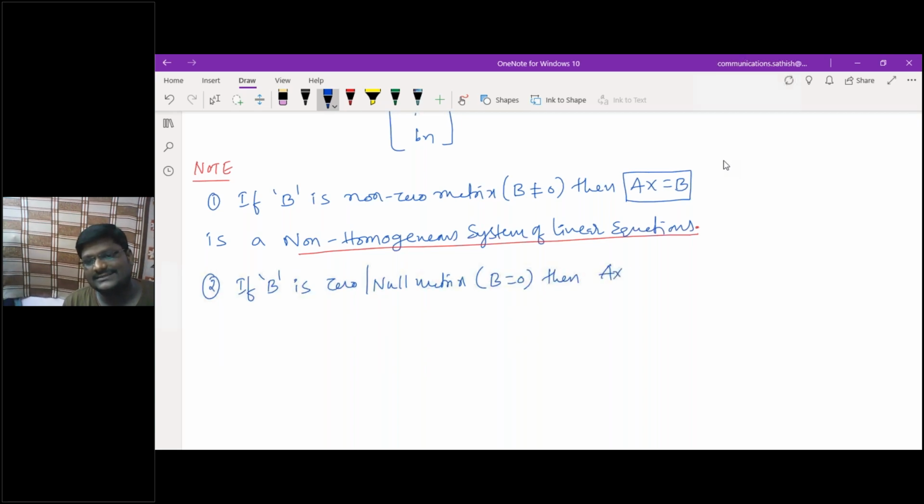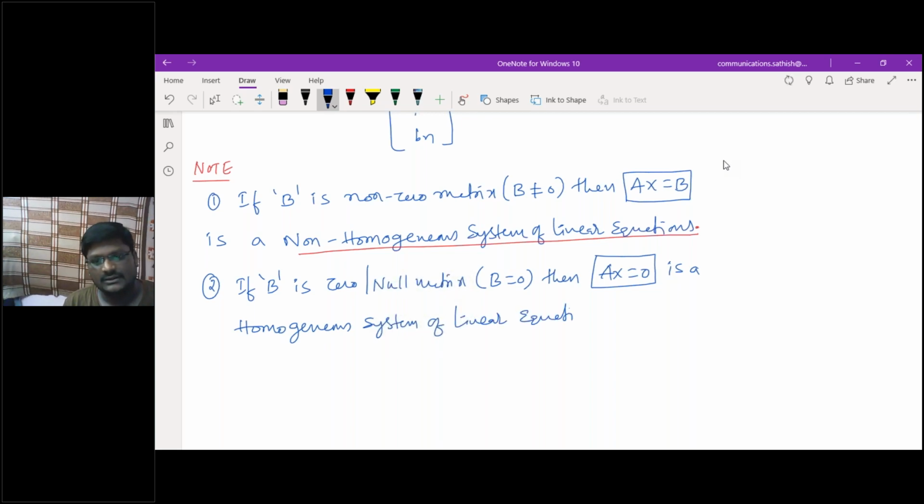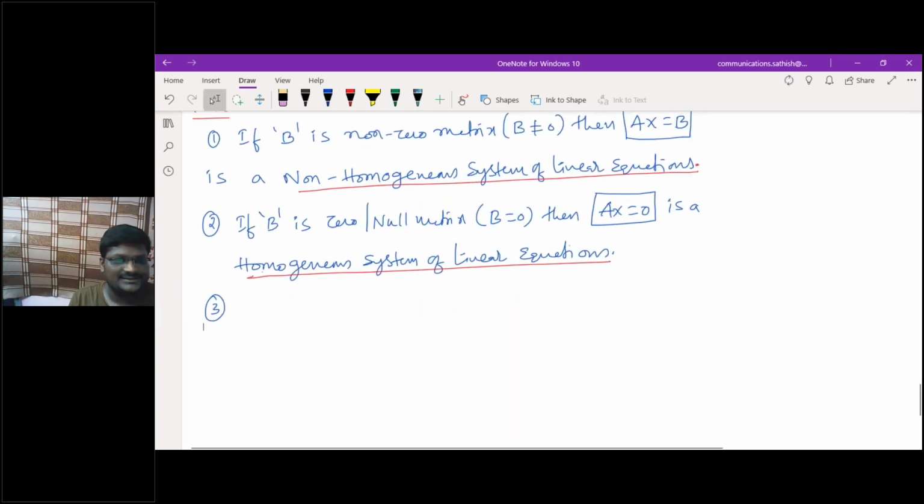Then AX is equal to 0, means B is equal to 0, is what? A homogeneous system of linear equations. This you people have to keep in your mind first of all. Understood? Yes, sir. Then one more point you have to keep in your mind is: